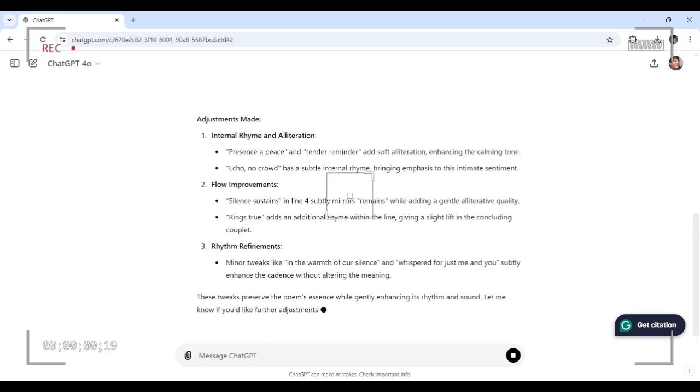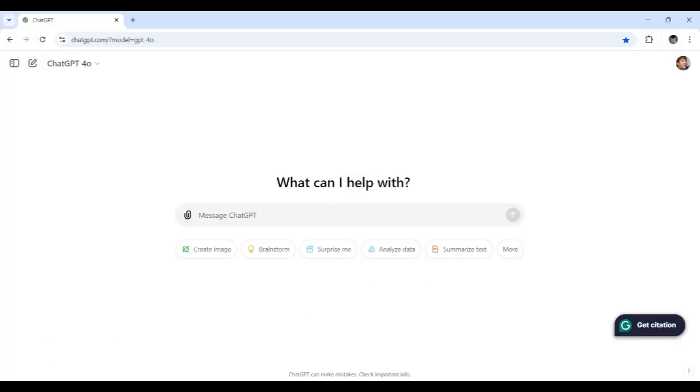Let's jump right in. Inspiration is the heartbeat of any poem, but sometimes we just don't know where to start. A strong poem often begins with an idea that resonates deeply, like a memory, an emotion, or even a simple object. So today we'll see how ChatGPT can help us kick off this process. I'll start with a theme that often stirs up a lot of feeling: nostalgia.